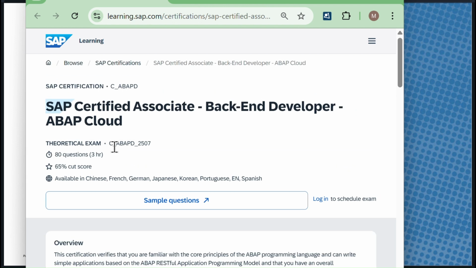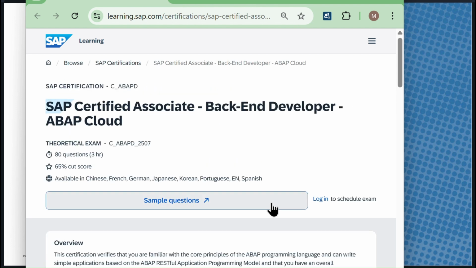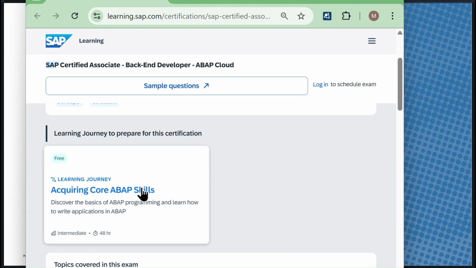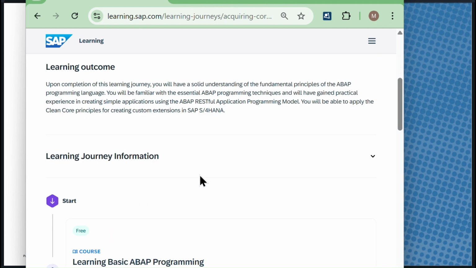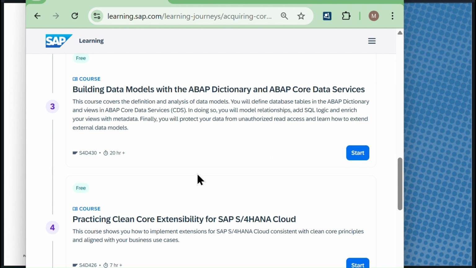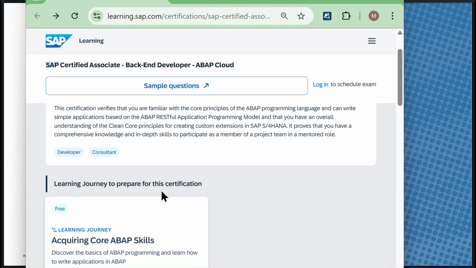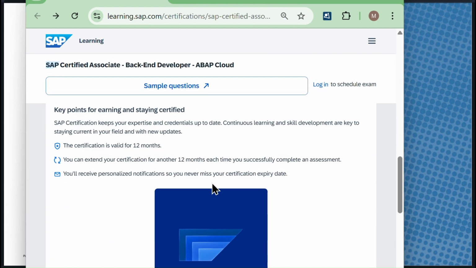So you will get 80 questions for 3 hours, and you need to pass with a 65% score. For preparation, it's very simple. You just need to use this learning journey. If you click this, it will take you to acquiring core ABAP skills. So just try to prepare this. This is more than enough to clear it. I think one more topic will be the learning technical profile certification. I think they have changed it, so this is the only one.